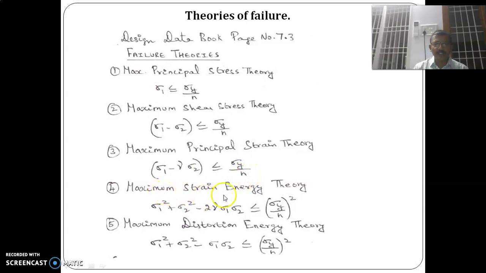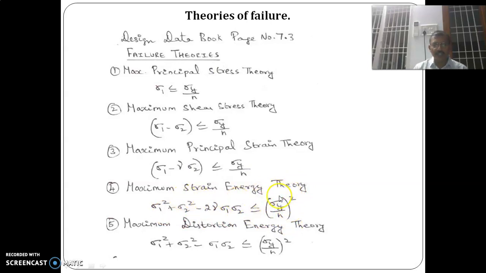Then the maximum strain energy theory: sigma 1 square plus sigma 2 square plus sigma 3 square minus 2 gamma into sigma 1 sigma 2 plus sigma 2 sigma 3 plus sigma 3 sigma 1 should be less than or equal to sigma y by n the whole square. So the maximum strain energy theory states that this value should be less than or equal to sigma y by n the whole square.